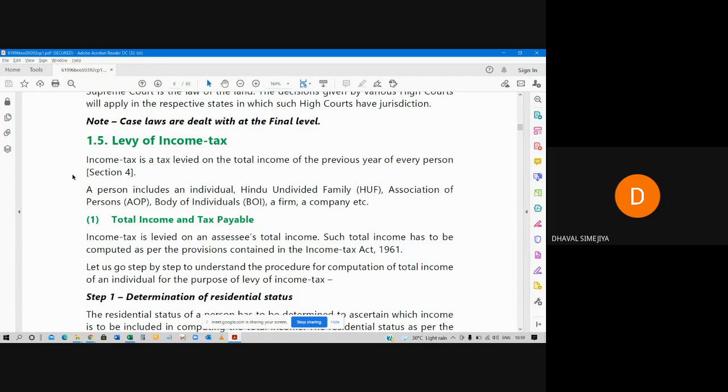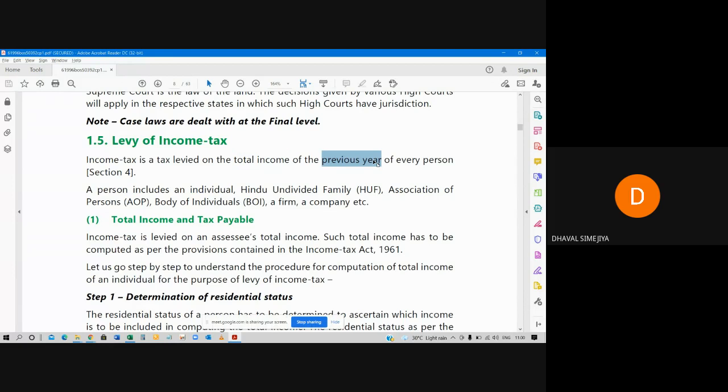So first of all, in this particular line, we have to first understand what is the meaning of total income. What is the meaning of total income? Then, what is the meaning of this previous year? We have to learn line by line.